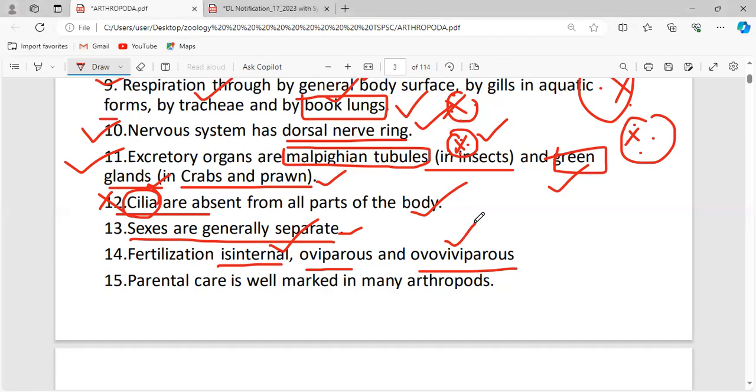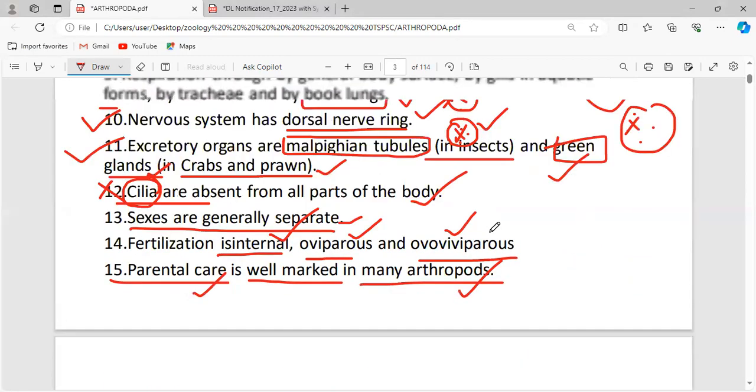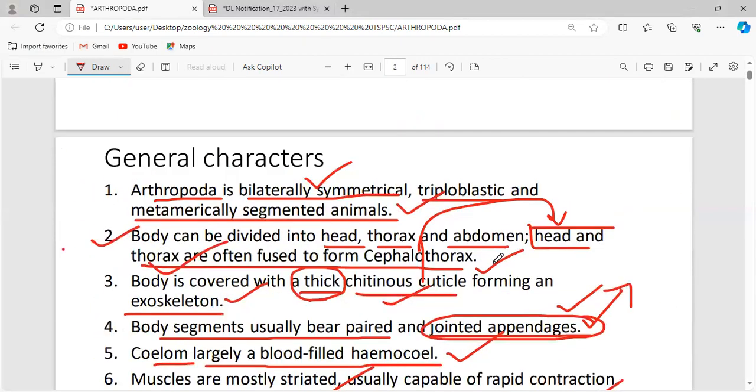Ovoviviparous and oviparous both are seen in phylum Arthropoda. Parental care starts from the phylum Arthropoda. You should note this. Parental care is well marked in many arthropods, not all arthropods. That's all about the general characteristics. There are many unique points seen only in the characteristics of the phylum Arthropoda.